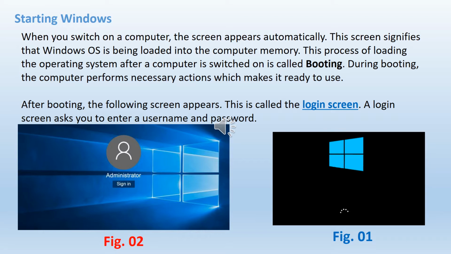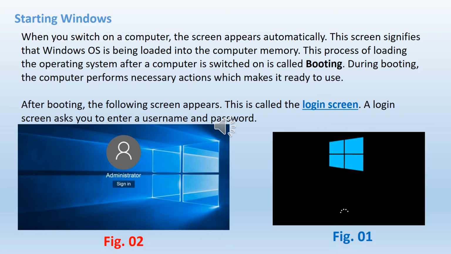So from this screen you can identify that Windows OS, that means Windows operating system, gets loaded into the computer memory. This process of loading the operating system after a computer is switched on is called booting. So the process of switching on the computer and Windows OS getting loaded into computer memory, we call this process booting.